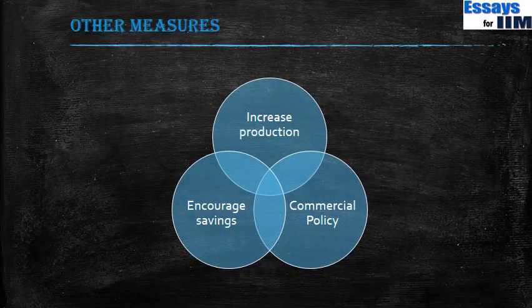The other measures are increasing production, encouraging savings, and commercial policy which helps the companies. Now these measures that we talked about are more to do with the monetary side. I told you that there are three kinds of inflation: demand pull inflation, cost push inflation, and monetary inflation. These measures are more to do with either the demand pull inflation or the monetary side of inflation. Why demand pull? Because each time we are saying let us reduce the purchasing power of people, let us reduce the money in the hands of people. We are saying that people are demanding more, hence the prices are high, so we should do something so that they do not demand as much. So that is what we discussed.